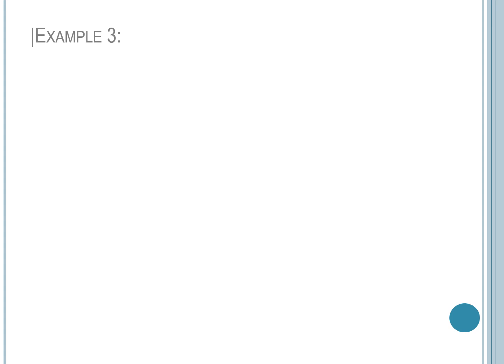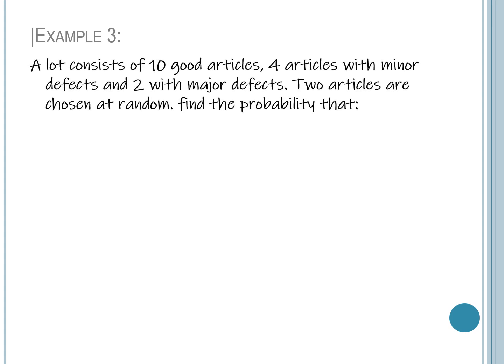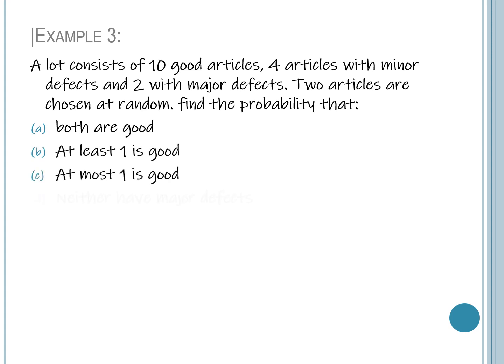Next we see an example. A lot consists of 10 good articles, 4 articles with minor defects, 2 with major defects. 2 articles are chosen at random. Find the probability that both are good, at least one is good, at most one is good, neither have major defects.